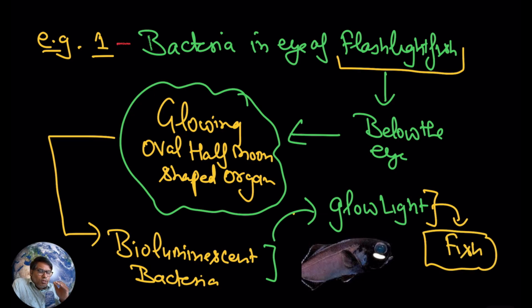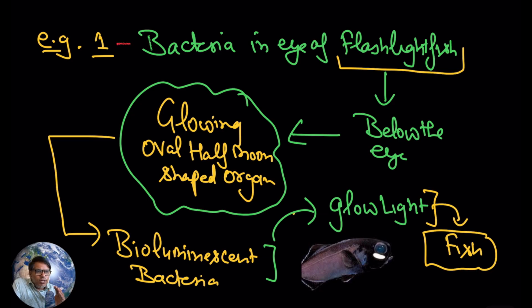Now this light is going to help the fish. Remember, we are discussing mutualism. In mutualism, both the species get the benefit. So we are going to discuss how the bacteria and the flashlight fish, when living together, are being benefited.